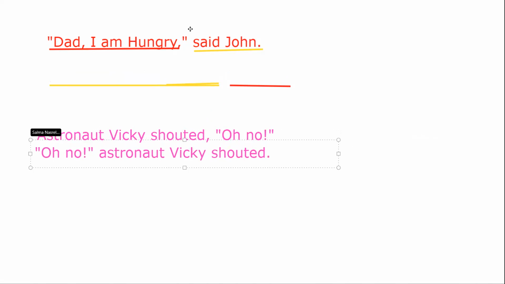Astronaut Vicky shouted, and I added a comma to separate the reporting verb from what's being said. "Oh no!" I opened speech marks, started with a capital letter, ended with an exclamation mark inside the speech marks, then closed the speech marks.